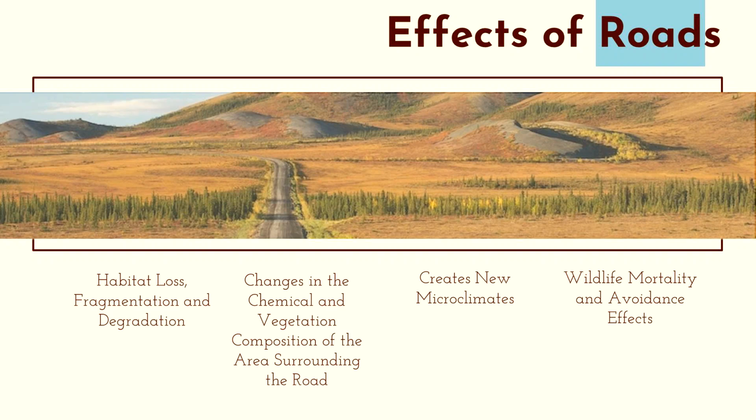Roads will also alter the chemical composition of their surrounding area through runoff and emissions, which leads to changes in the vegetation that can grow in the area. The plants that colonize roadsides are typically fast-growing species that can handle stressful and frequently disturbed environments. They're also generally highly adaptable and good competitors. Think about the plants you see along the side of the road. Dandelion, clover, hawkweed, thistle, things like that.